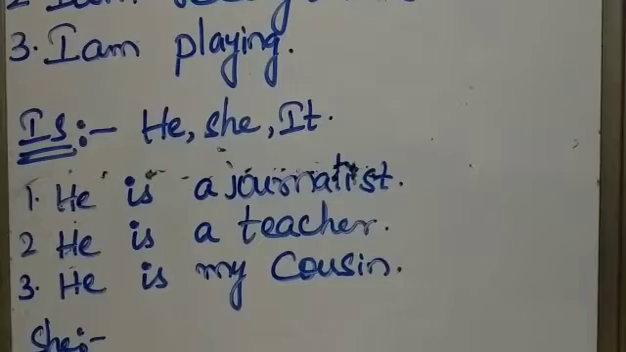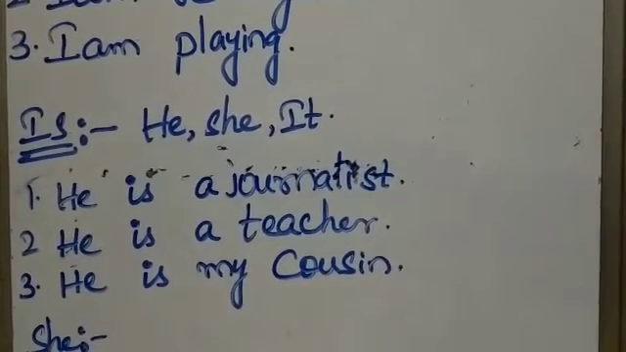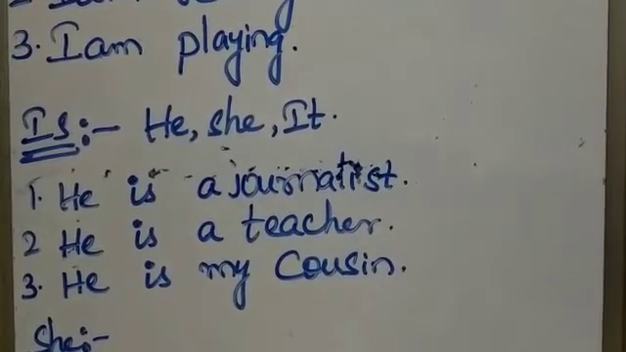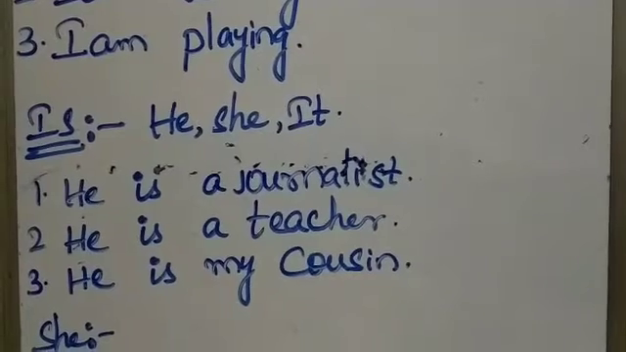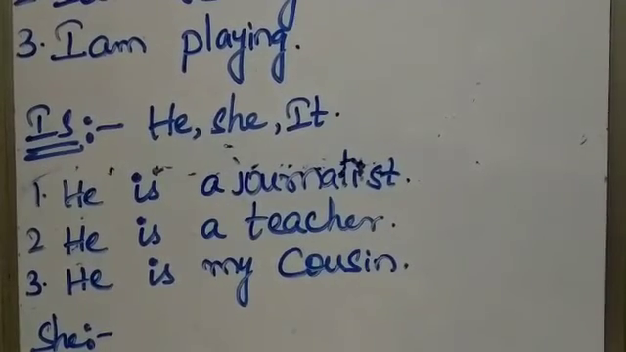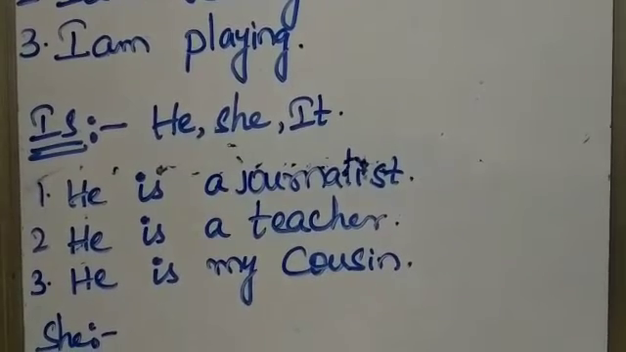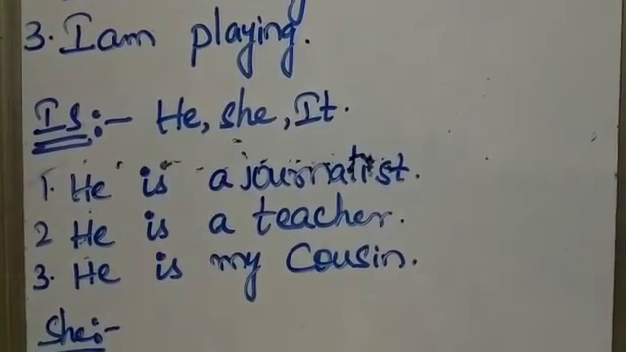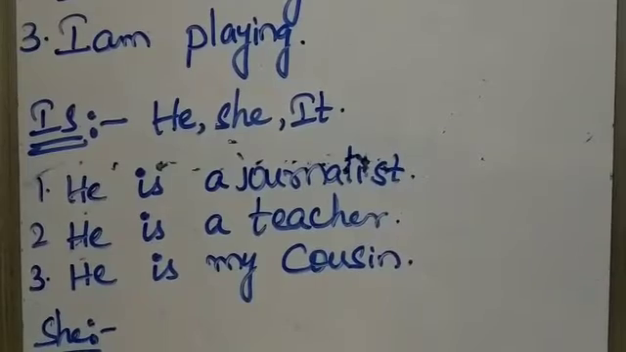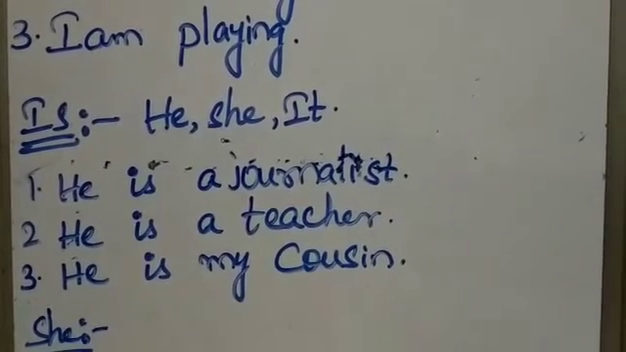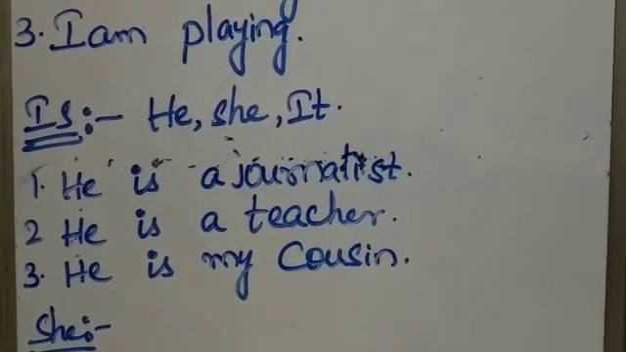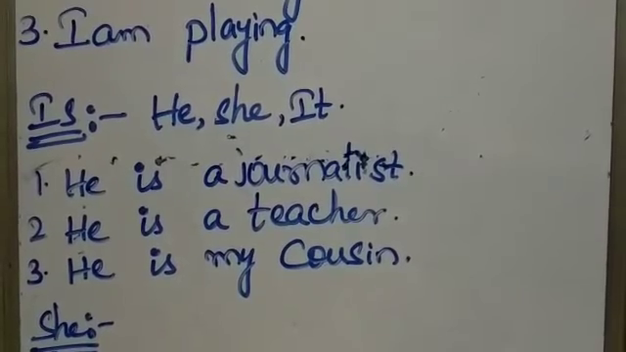And remember one thing, children, that whenever you are specifying a cousin, it is never followed with sister cousin or brother cousin. Cousin is itself a common word. So you cannot say cousin brother, cousin sister. You should only say cousin. He is my cousin.